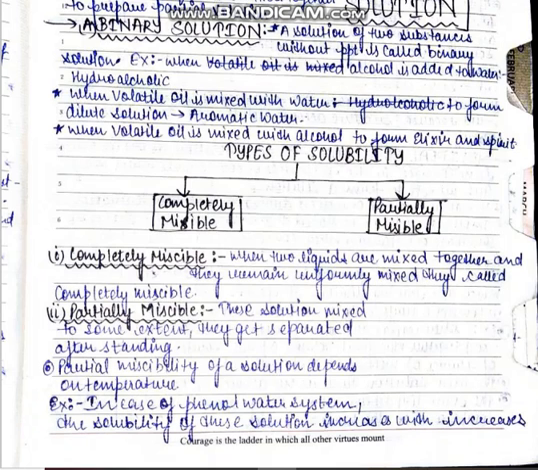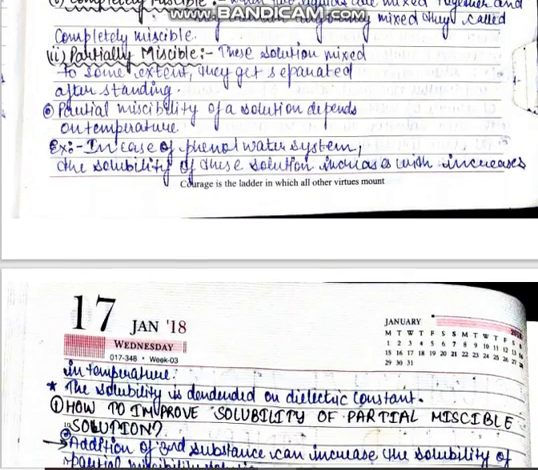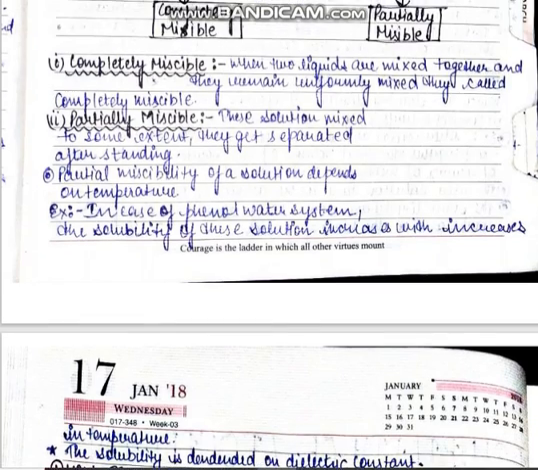Partial miscibility of a solution depends upon temperature. In case of phenol water system, the solubility of these liquids increases with increase in temperature. The solubility is dependent on dielectric constant also.